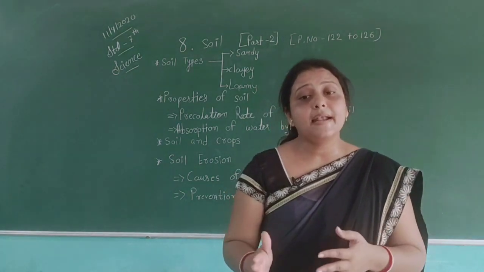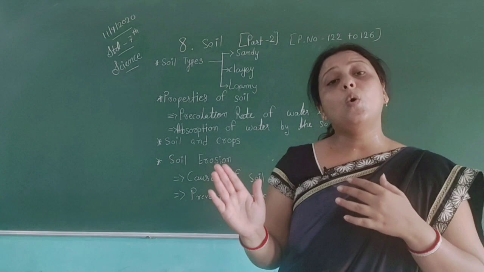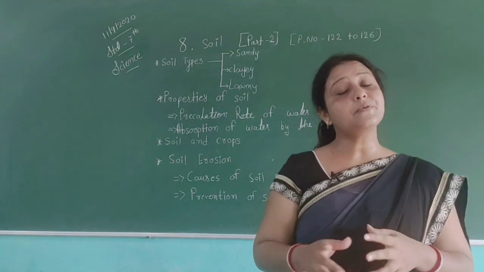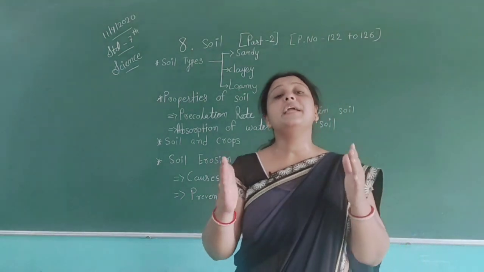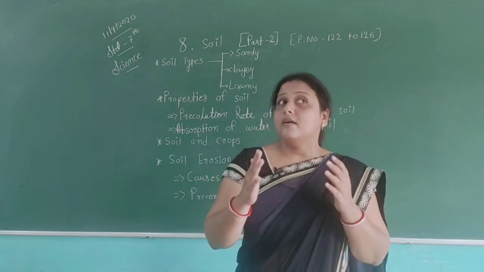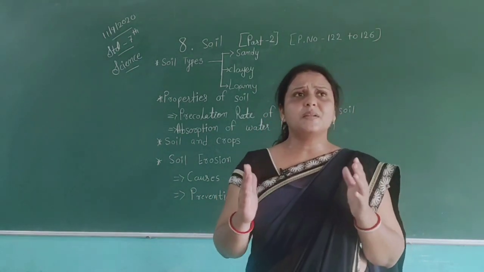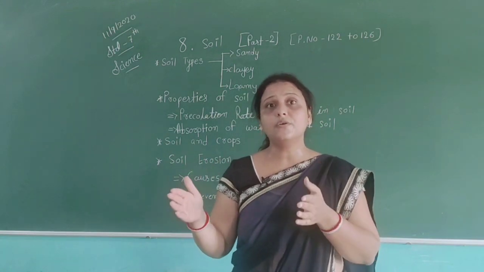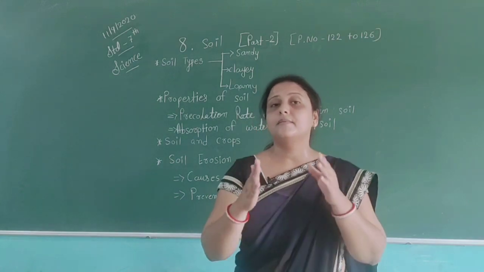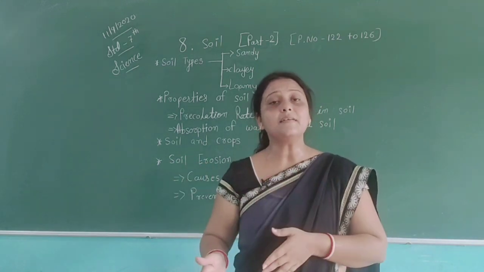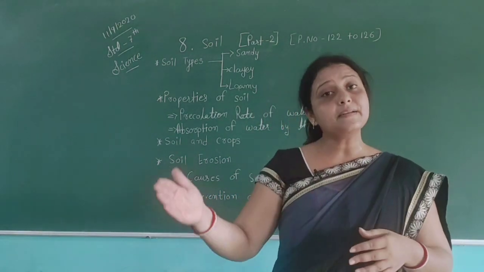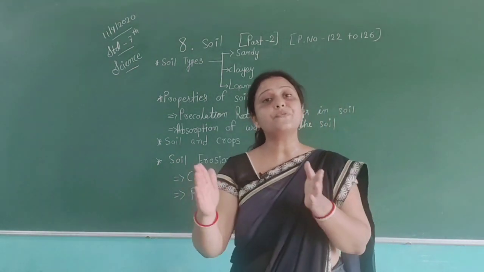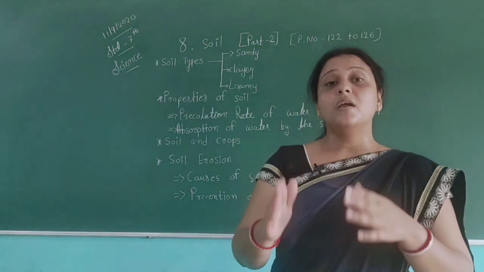So depending on their type, their color and their nutrients, we will get different crops in different areas. It is all based on the soil. Sometimes we think, why is the color of the soil different from one place to another? It is because the particles which the soil contains are different from one place to another. Because of these particles the soil differs from place to place. Then soil erosion.